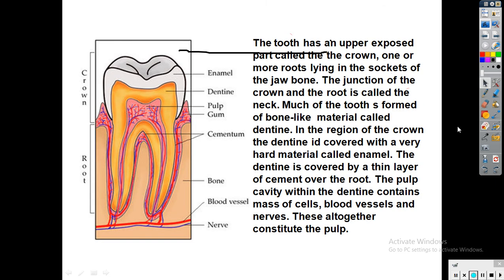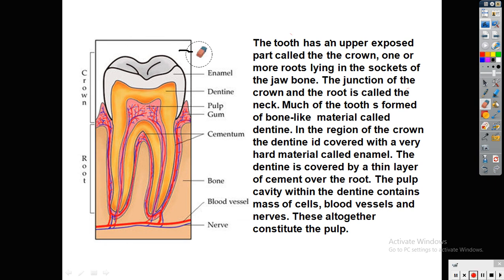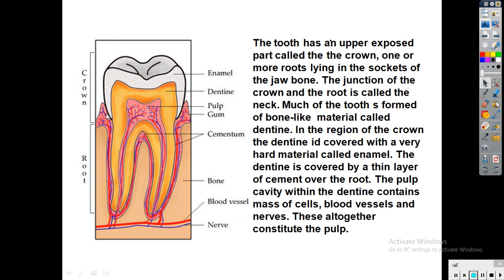Now this is the shape of the human teeth. This upper white part is called as enamel. This is the hardest part of human teeth. This helps for the grinding and chewing of food material. This is the hardest part in the human body. The outermost covering of the white part is called as enamel. Inside it is dentine, and these are the blood vessels which supply blood for the healthy growth of the teeth.